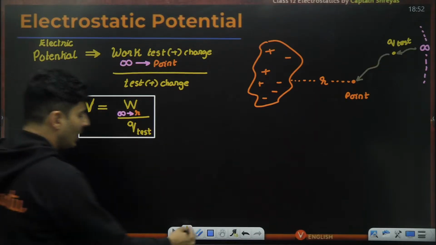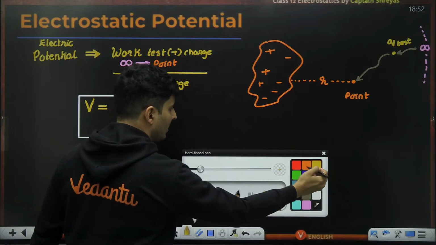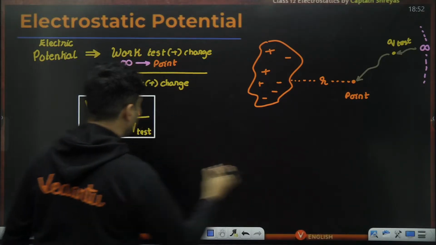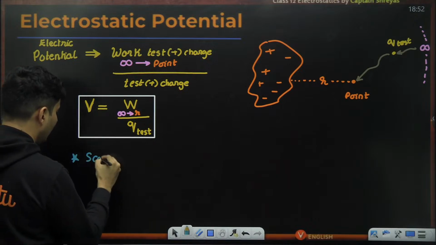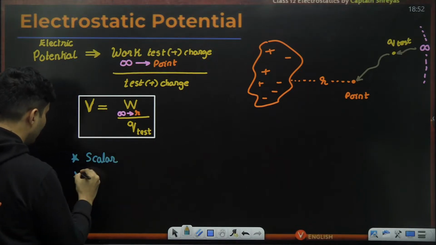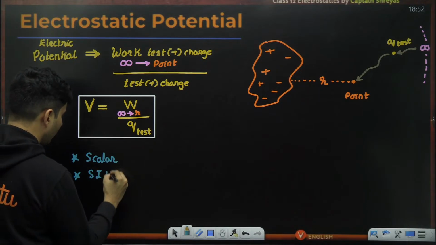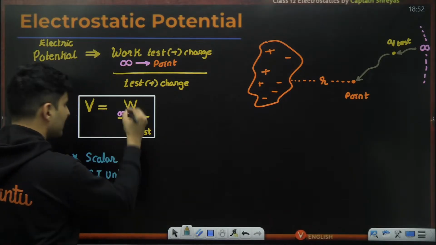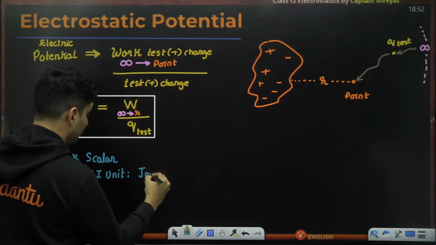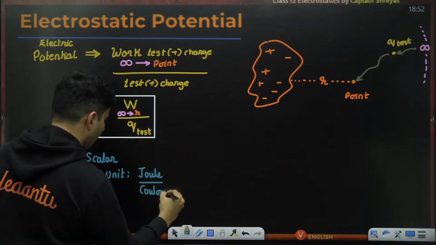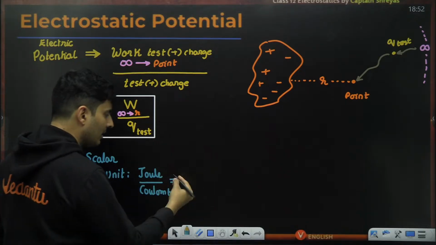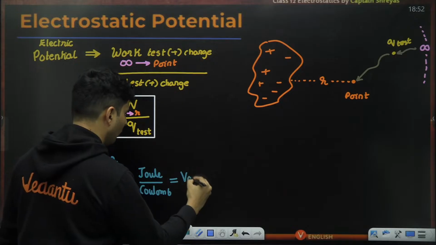Now, if you ask me, is electric potential a scalar or a vector? Well, it is obvious that work done, charge, everything are scalar. So it is a scalar quantity. Also, if you ask me what is the SI unit of it, you can see joules is there on the top and there is coulomb over here, that has been given a new name. It is called a volt.